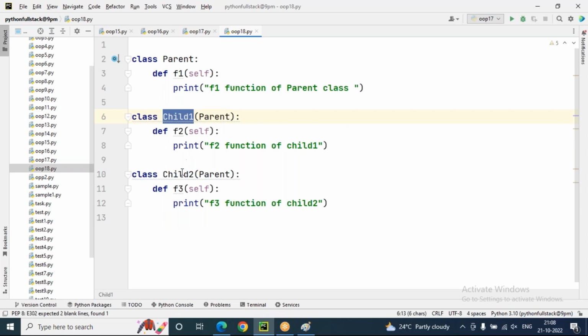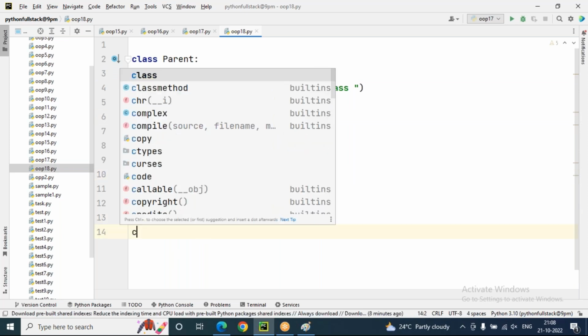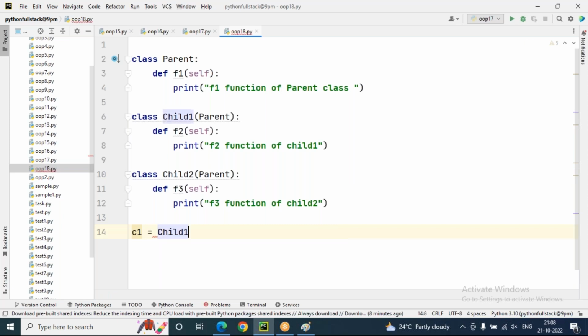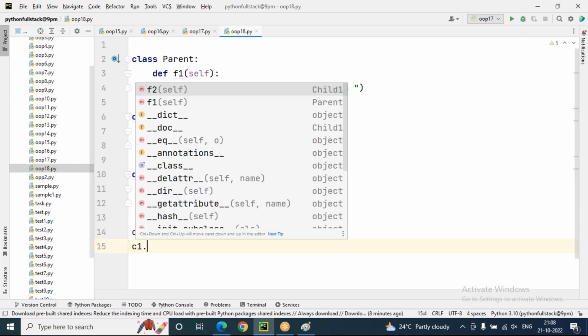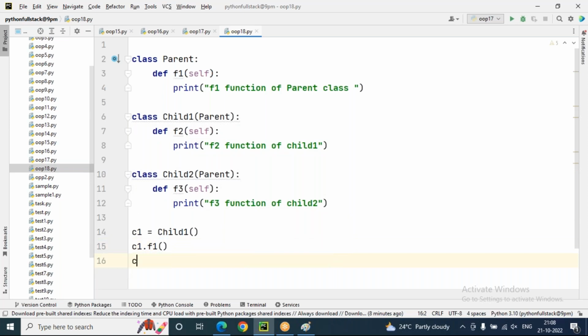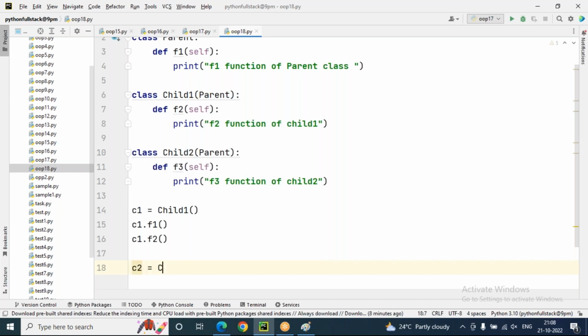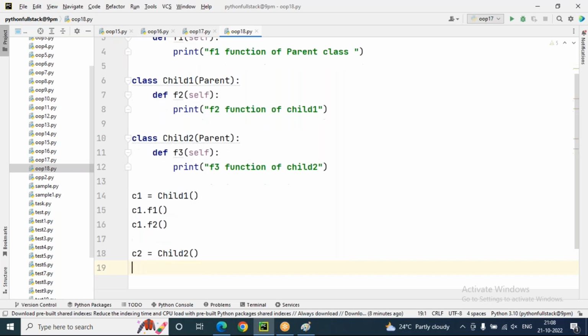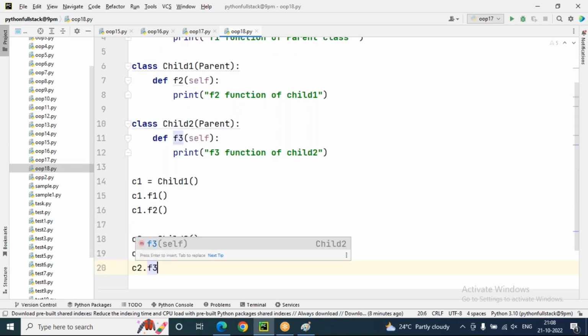That means the child1 and child2 classes are going to get the functionality of the parent. But in this hierarchical inheritance, we should create objects for child1 as well as child2. So c1 is my object of the Child1 class. Through c1 we can access the f1 function, that is the parent class function, and the f2 function, that is the child1 function. c2 equals Child2. Through c2 we can access the f1 function because it's the parent, and we can call the f3 function, which is related to child2 only.